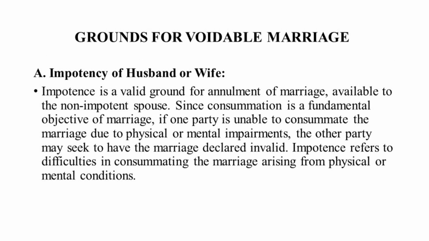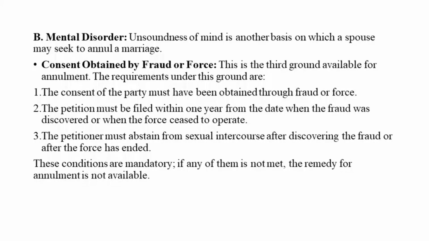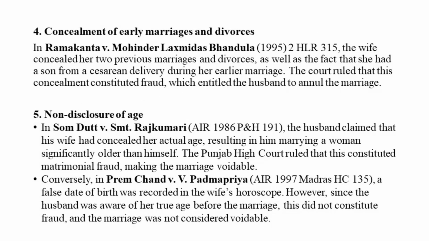I'll be coming to the grounds of this voidable marriage. Basically, I'll just tell you the crux of this voidable marriage. We consider 4 things as coming under voidable marriage. Number 1 is impotency. Number 2 is mental disorder. Number 3 is consent obtained by fraud or force, and then it is concealment of pre-marriage pregnancy.